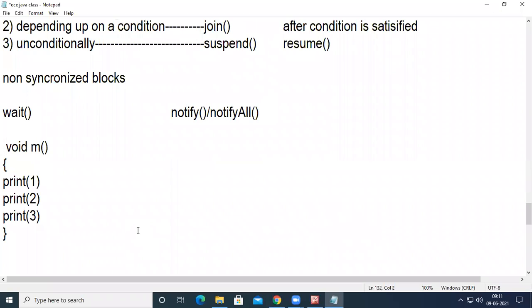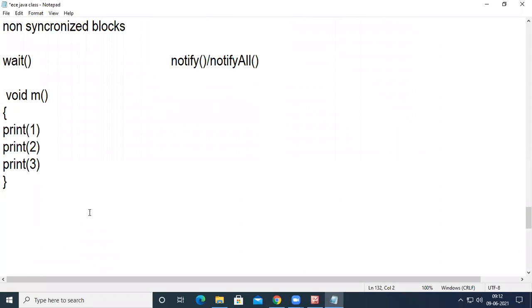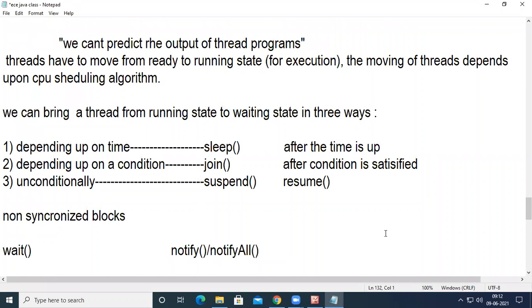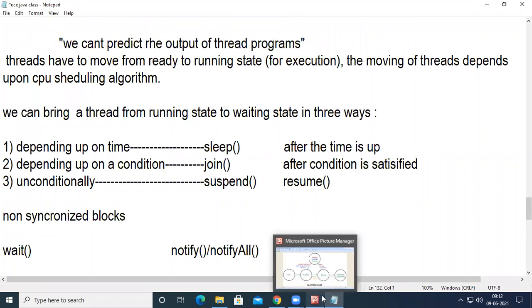If you want to enter another thread, the first thread has to come out. And if you don't use a synchronized block, any number of threads can enter into the block and execute. So it depends upon our need. When we don't want two or more threads to execute a block simultaneously, we go for synchronization.